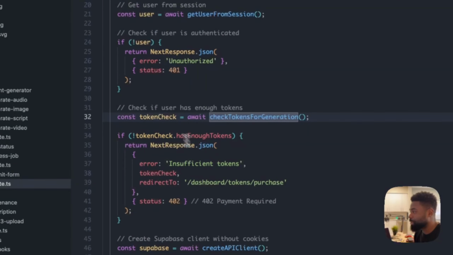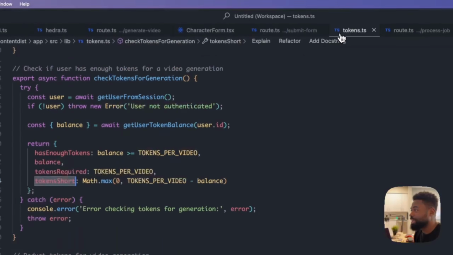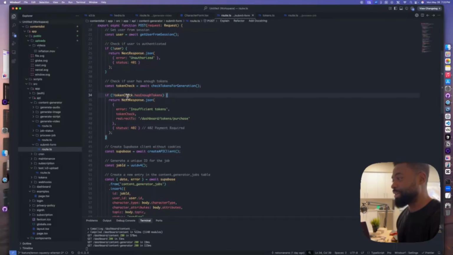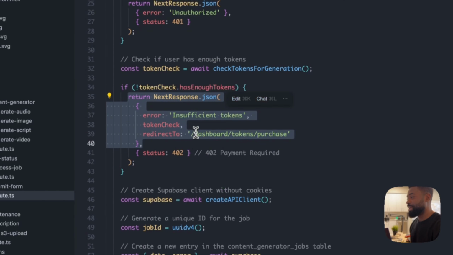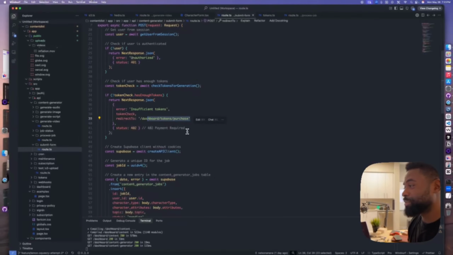This is doing right here. So token check, we get back that data that we just saw here, just returned data on line 34. If tokens check that has enough tokens, if they do not have enough tokens, we return back a response telling them insufficient tokens and redirect them back to the tokens dashboard, /tokens/purchase, for them to purchase more tokens. So that's essentially what this is doing.